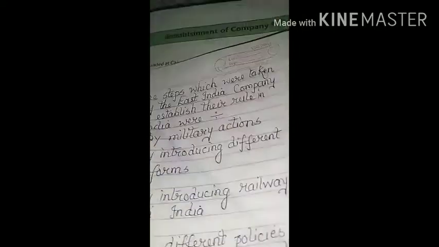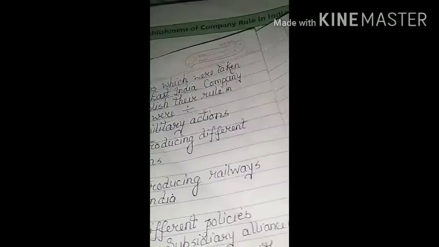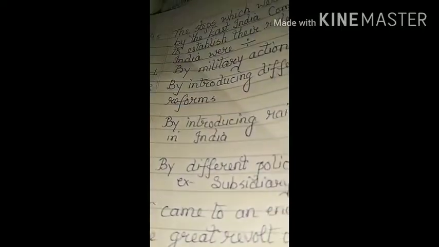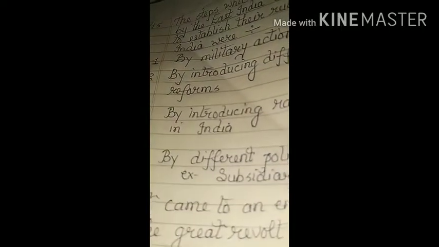I repeat the answer again: by military actions, by introducing different reforms, by introducing railways in India, by different policies, and it came to an end with the Great Revolt of 1857. Note down all this in your classwork copy.